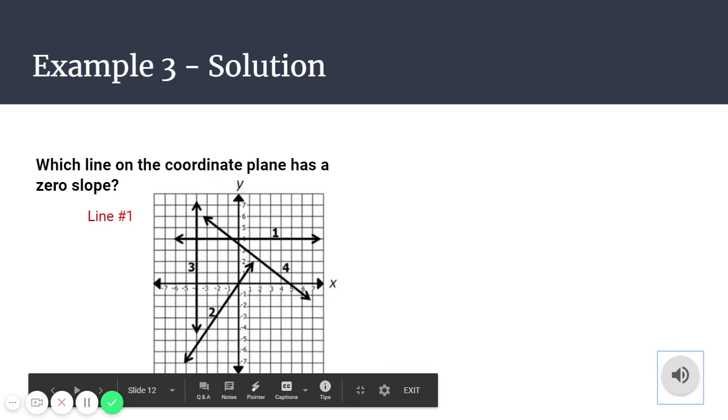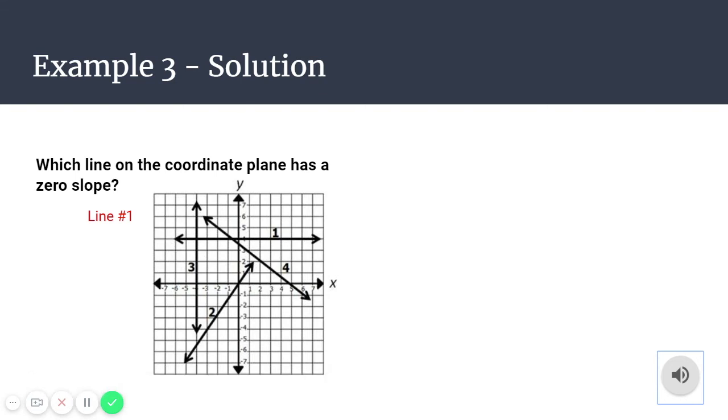And then here for example 3's solution, obviously you are very familiar with this graph at this point. On day 1, we discovered that line 2 has a positive slope. Yesterday we discovered that line 4 has a negative slope. And today we are being asked which one of those lines has a slope of 0. So again, we're looking for that flat horizontal line. It is not increasing, it is not decreasing, it is just very steady from left to right.